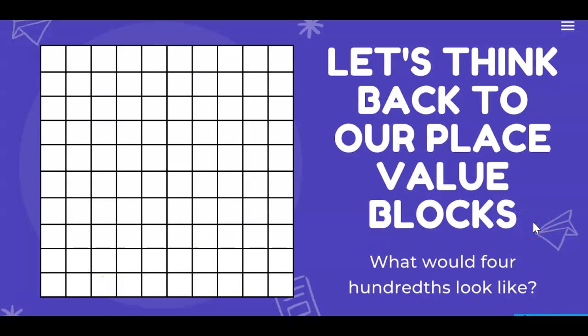So on our next slide, let's think back to our place value blocks. What would 40 hundredths look like? We had an example like this on one of our slides. What would 40 hundredths look like in this 100 grid? How many would be shaded in?